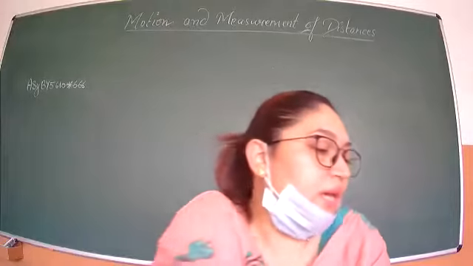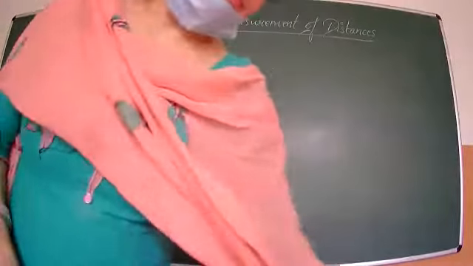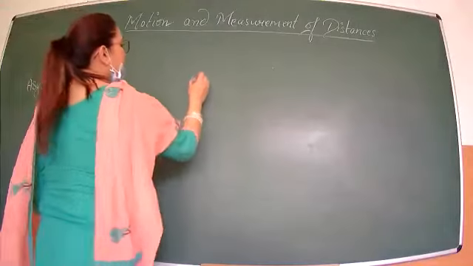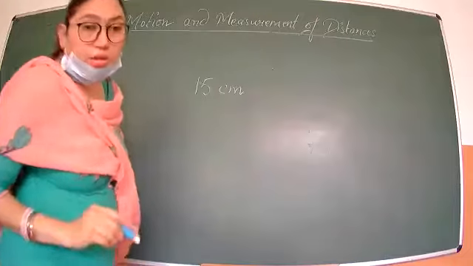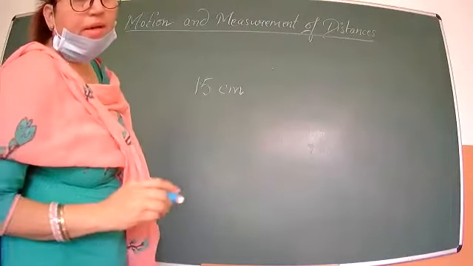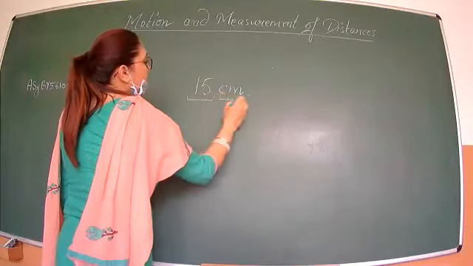Now if I say the length of the scale is 15 centimeter. So what is the length of the scale? The length of the scale is 15 centimeter. Now see, this has two parts.